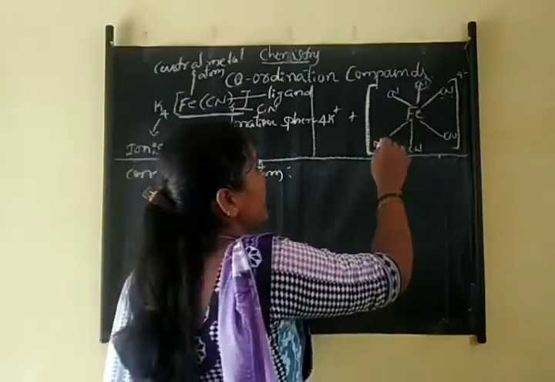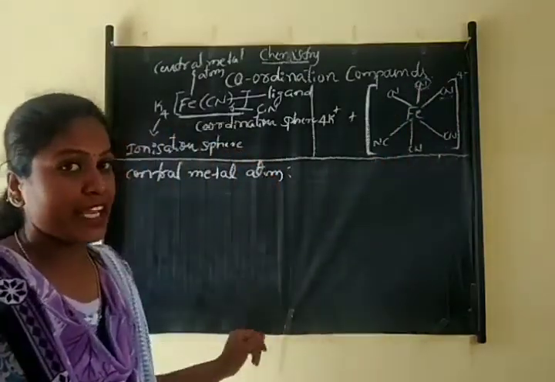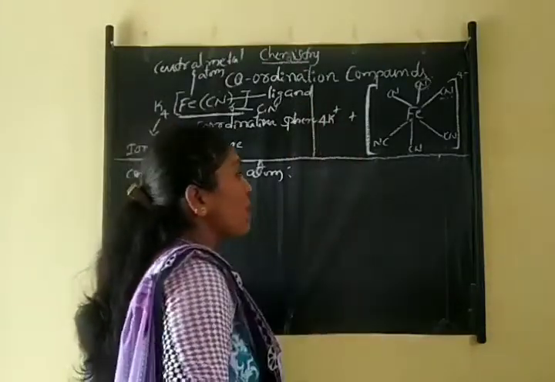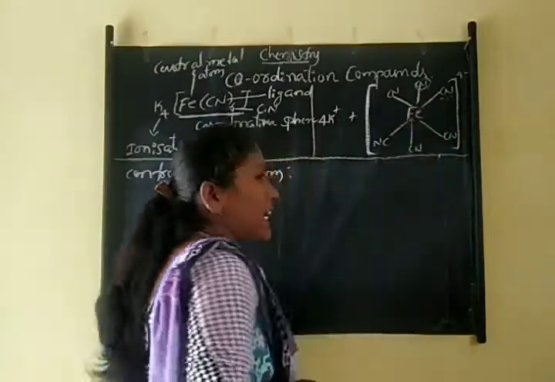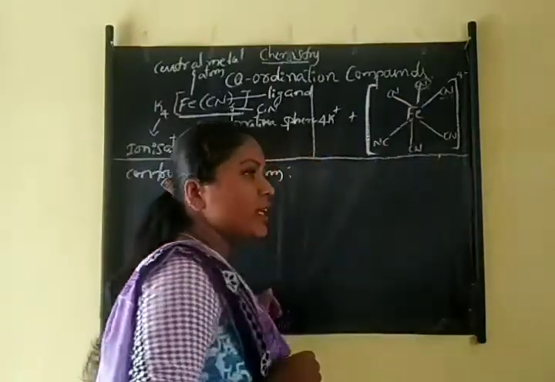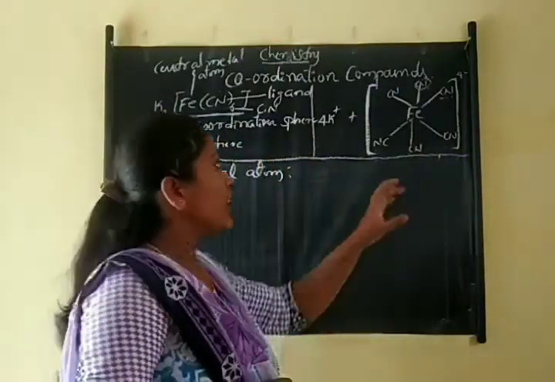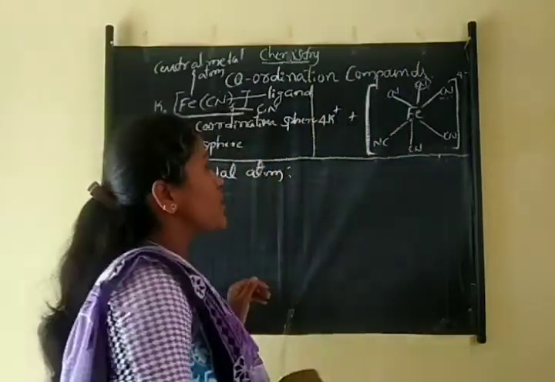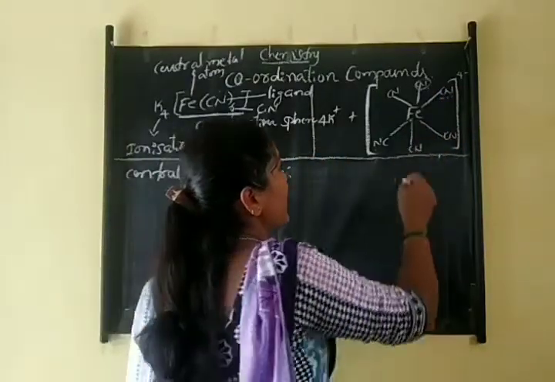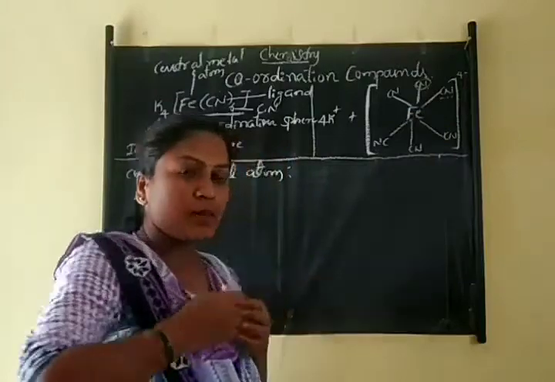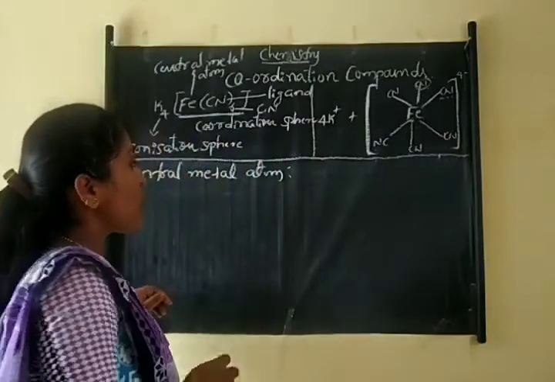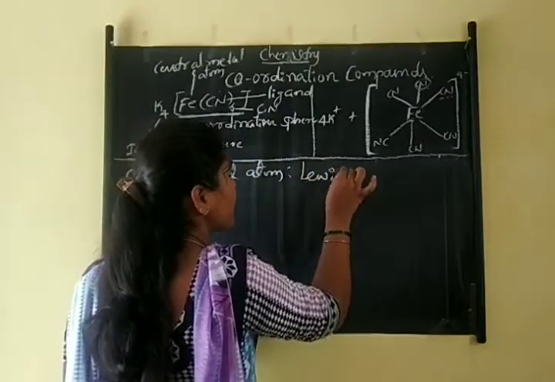In coordination compounds, the central metal atom always accepts the lone pair of electrons, and the ligands donate a lone pair of electrons. That is why the central metal atom is called a Lewis acid.